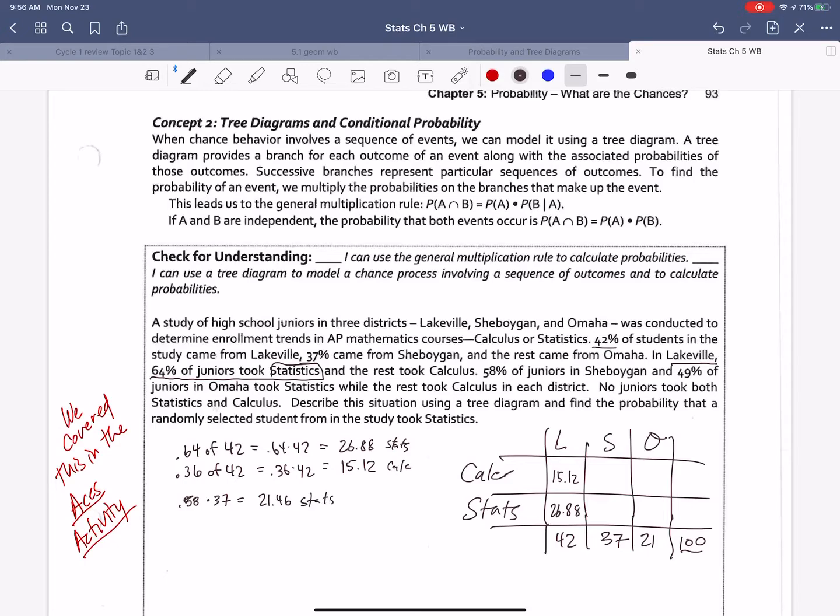Stats. And the rest would be calc. And last in Omaha, 49% of the juniors, that'd be 51%.